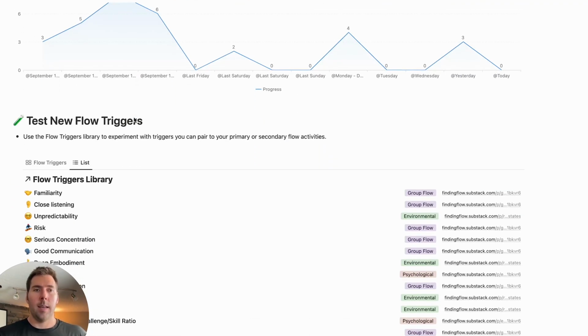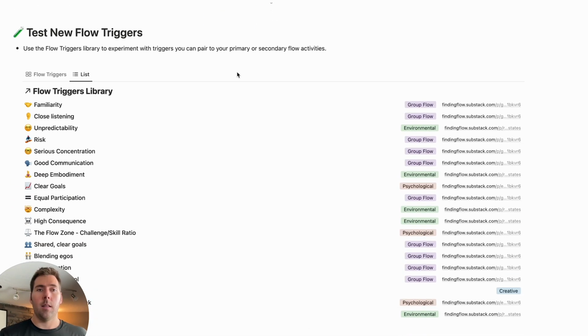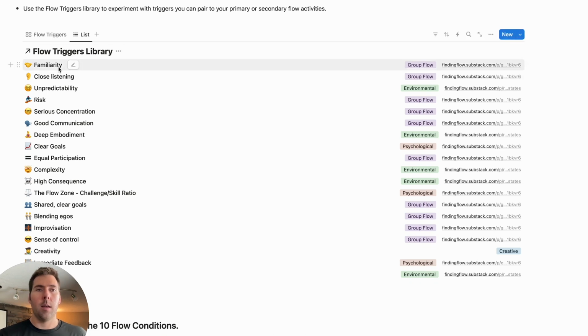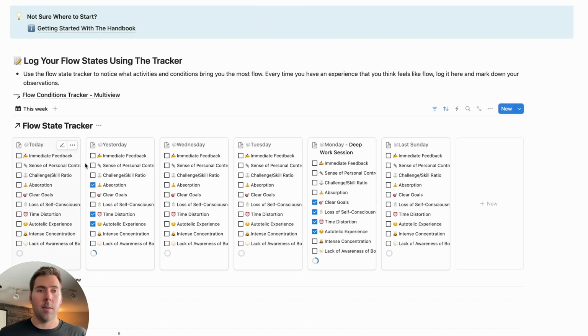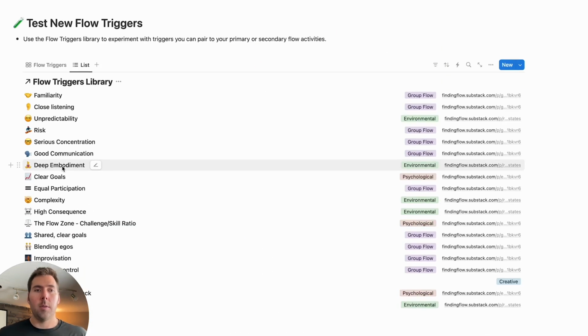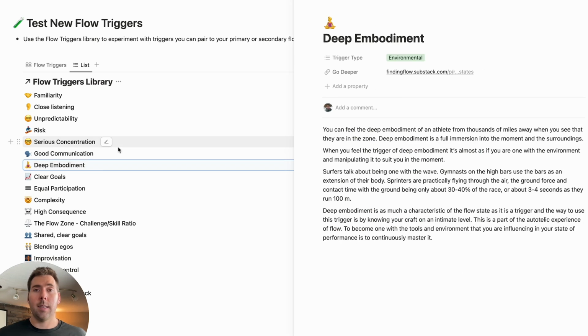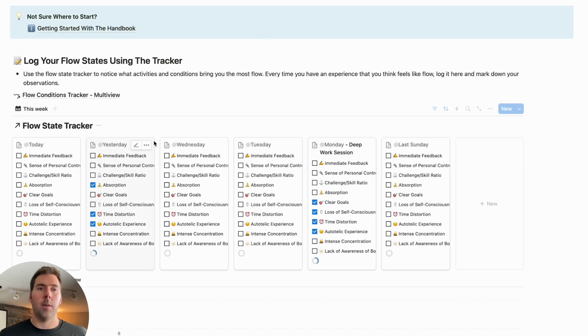The second part is the flow triggers library, which includes a whole bunch of information on each of the different flow triggers to help you experience those more, as well as to help to build into testing new triggers within your flow states as well.